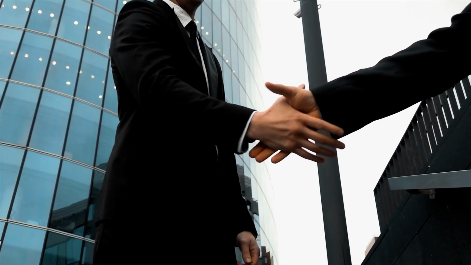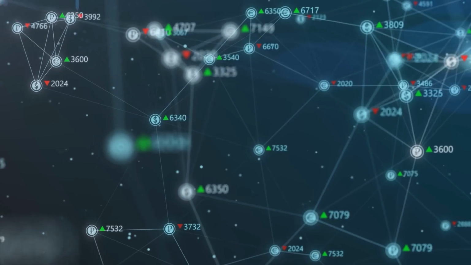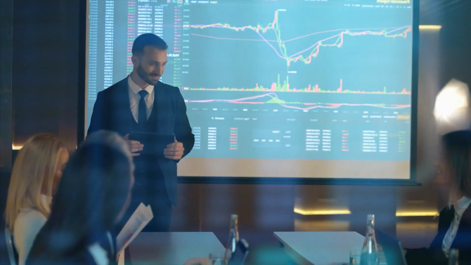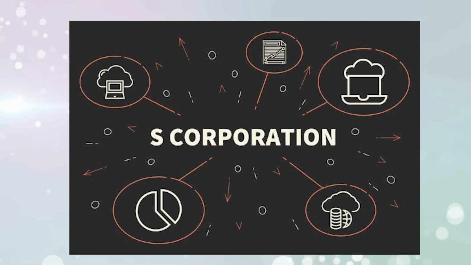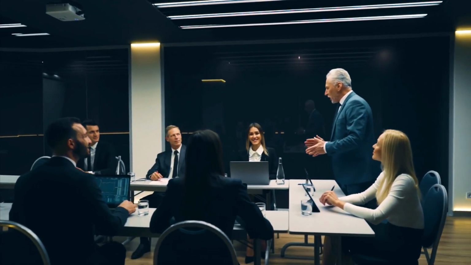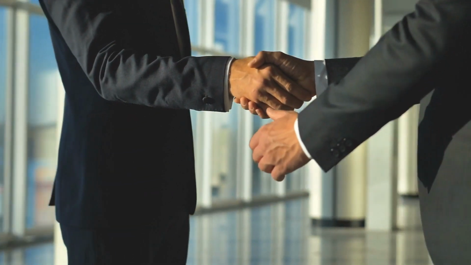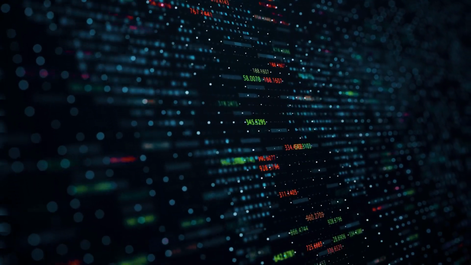In the same way that a sole proprietorship or partnership's earnings and losses flow through the owner's personal tax returns, an S corp's profits and losses pass through the owner's personal tax returns. An S corporation is not taxed at a corporate level. The owners and shareholders of an S corp are not taxed individually. As with a partnership, your business profits and losses are recorded on the personal income tax returns of your owners.